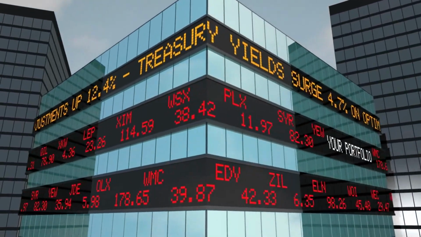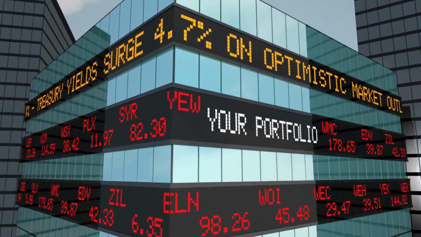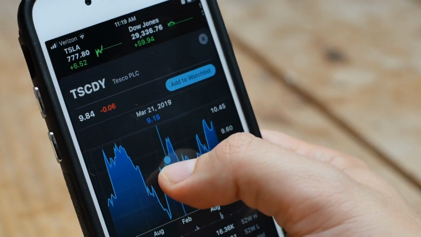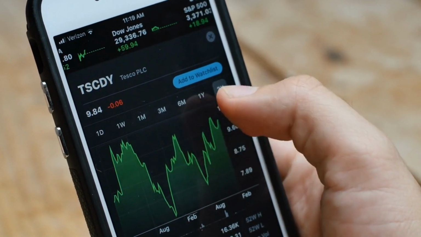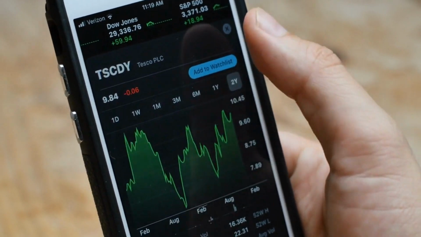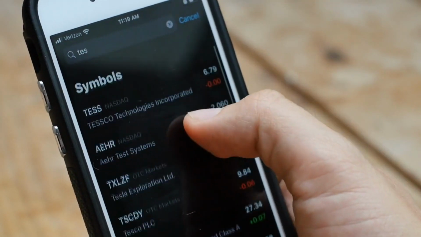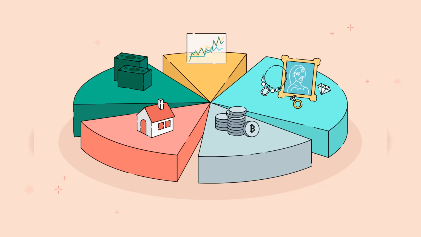Diversifying your portfolio is an important option that many investors use. You can allocate your investments across different asset classes, such as stocks, bonds, real estate, and commodities. Diversification helps reduce risk by spreading your investments across multiple sectors and regions.